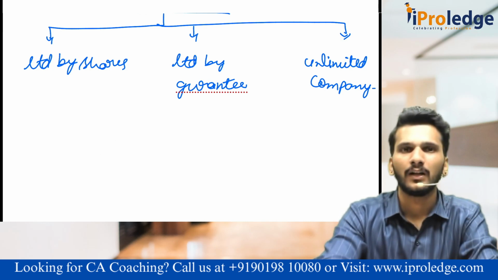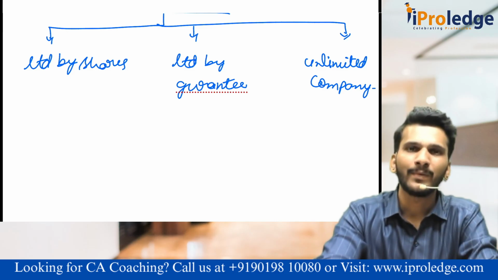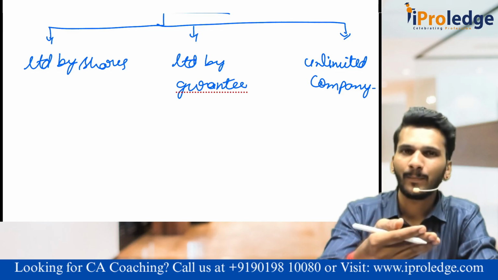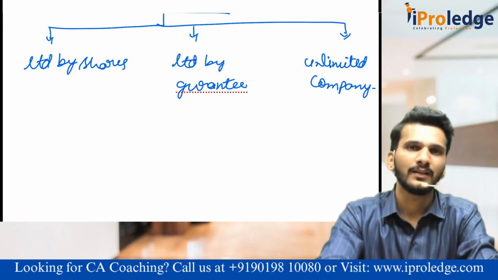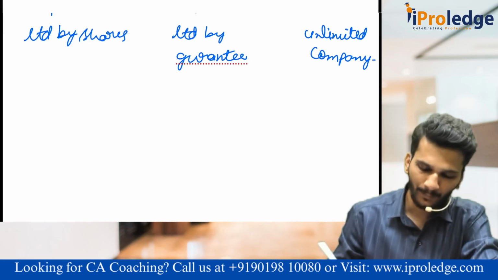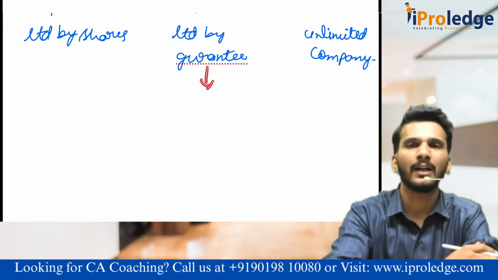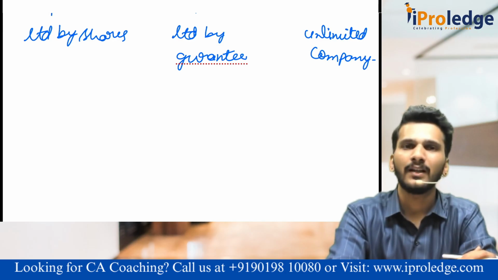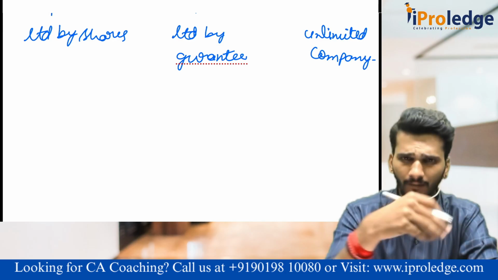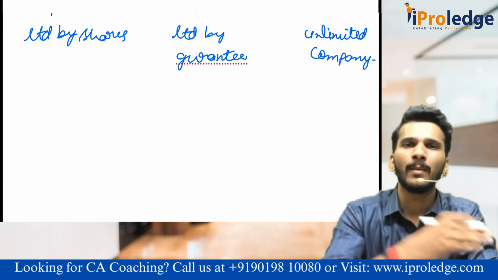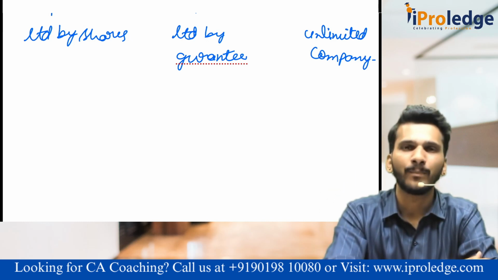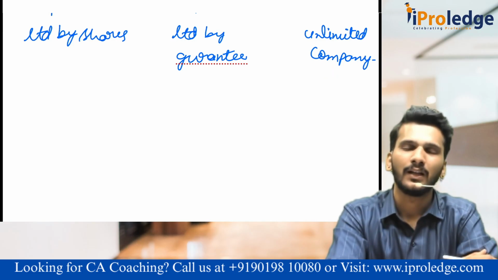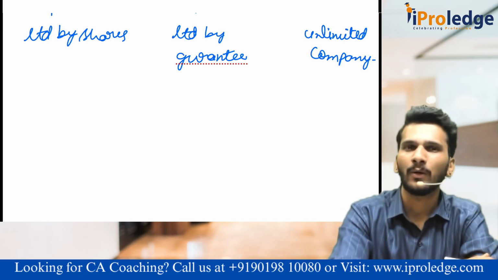For example, the company has issued some 10 rupees worth of share on which I paid 5 rupees. The remaining 5 rupees is my liability. The moment I pay that 5 rupees, the liability gets exhausted. That is the liability in a company limited by shares. Then comes company limited by guarantee. It is a company in which the members do not purchase shares, but they agree to contribute some amount of money at the time of winding up of the company. Again, the unlimited company, as the name itself says, the liability of the members is totally unlimited with respect to the company.